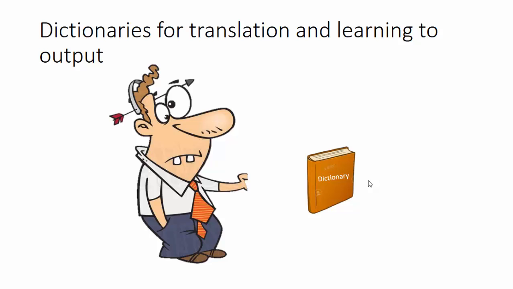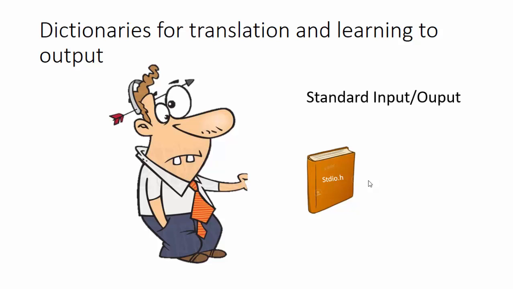Therefore, to print something, we will provide a dictionary to C, which will let C know how to print. These dictionaries have a more technical name, that is header files. Header files store implementation, that is the meaning of things which we require and C does not know implicitly. The header file which stores the procedure for printing is stdio.h. It stands for standard input output. There are many other header files for printing, but for now we will use this one.